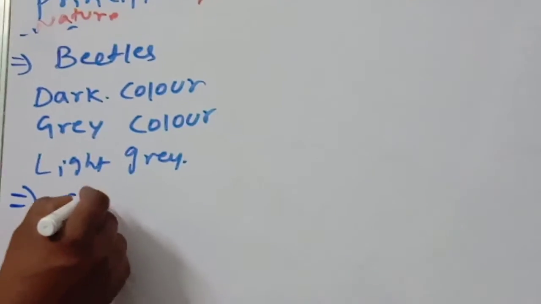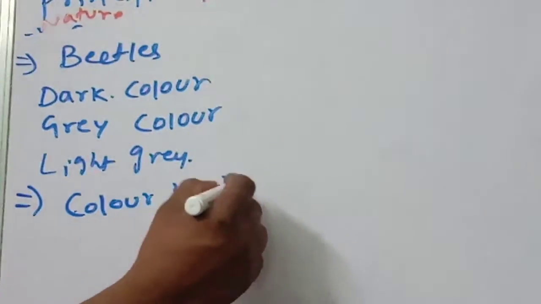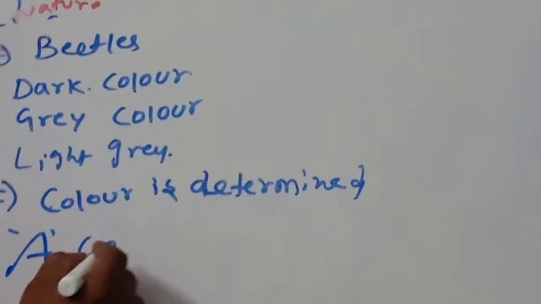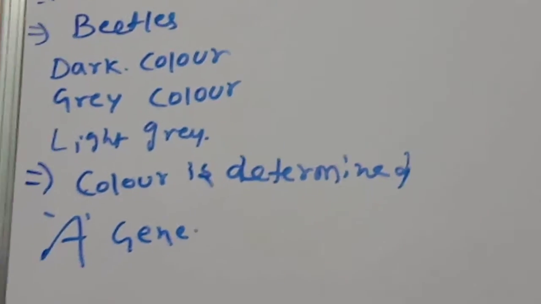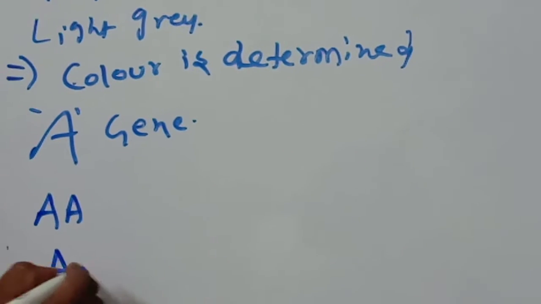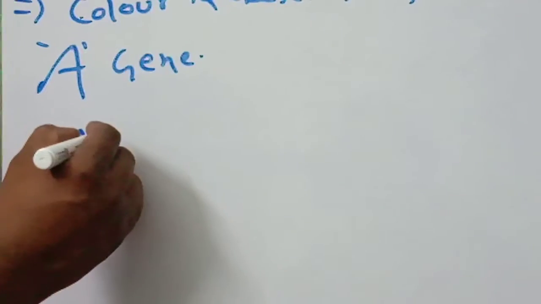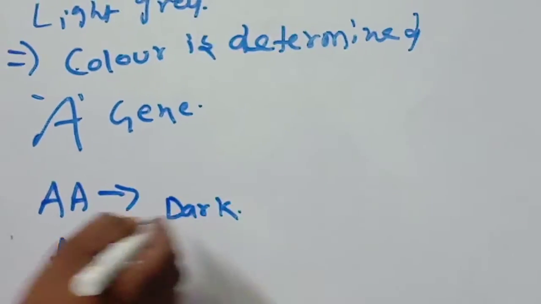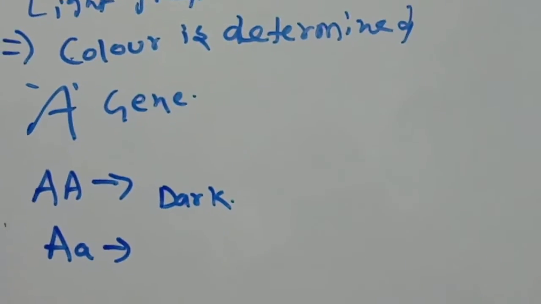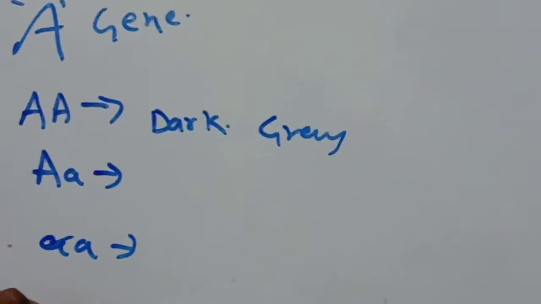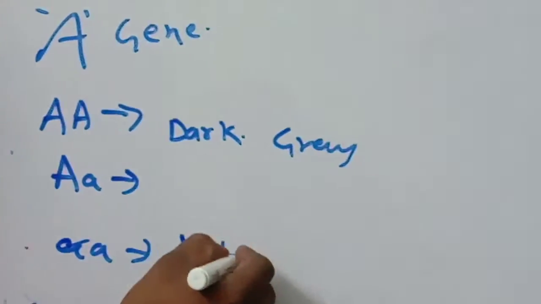Now this color is determined by the genotypes AA, Aa and aa. You know very well, the A and A, both are dark, dark grey. And small a, you know very well, what is the small a? These beetles are light grey.